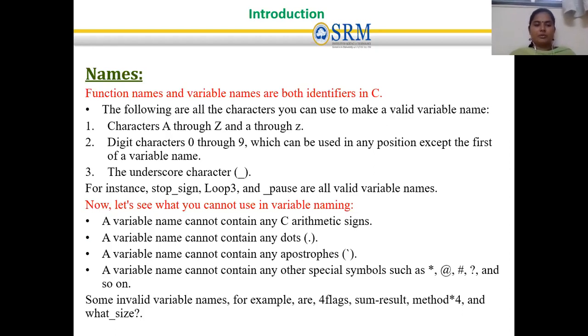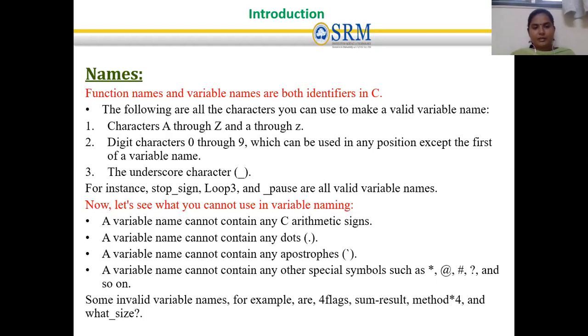And then we can also use the underscore. For example, stop underscore sign is also considered a valid function name or variable name. Loop3, with L in caps and a digit character at the end, is valid. Underscore pass is also a valid variable name. The thing is, it should not start with a digit character as the first letter.